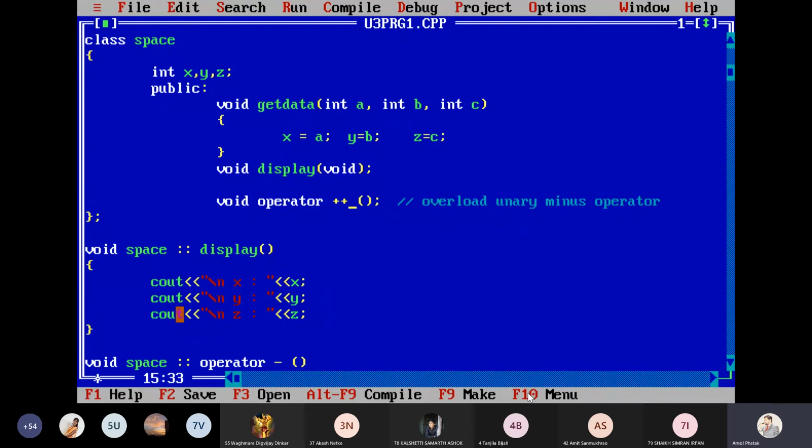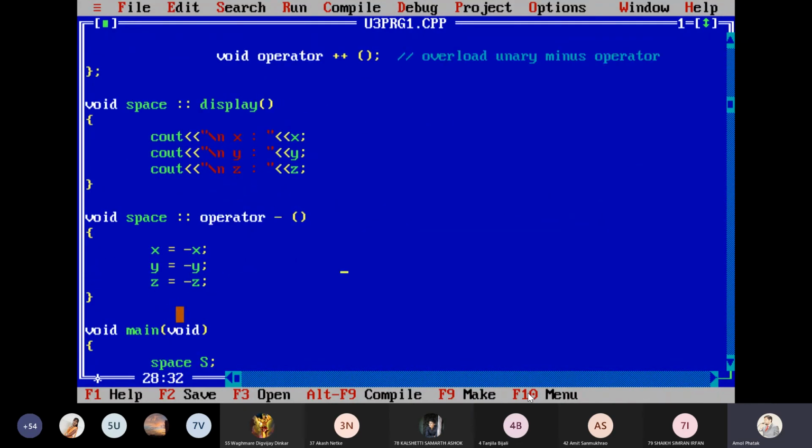The operator I want to overload is plus plus. Instead of giving it as a task, I'm just showing you how it is possible for the plus plus operator. So void operator plus plus. No issue with the cout. Here I have to change the operator to plus plus. Then what is the plus plus operator going to do? Here I want the operator to work in the normal way.